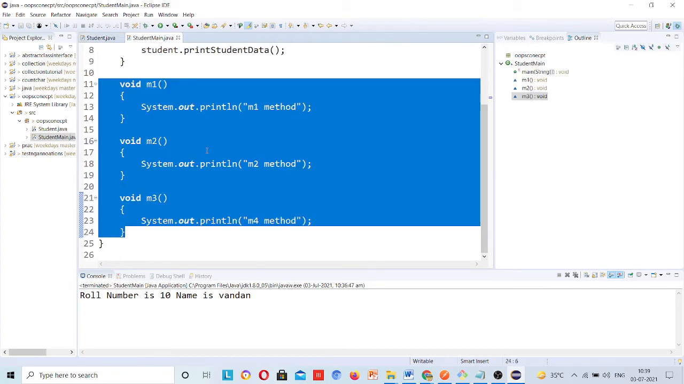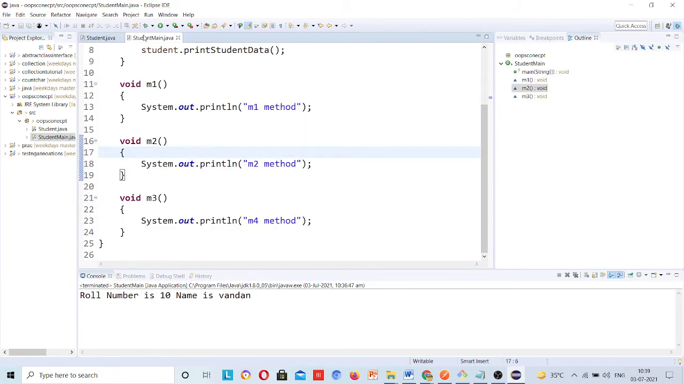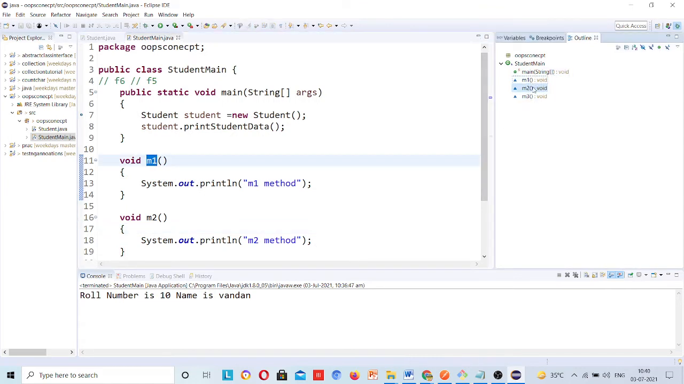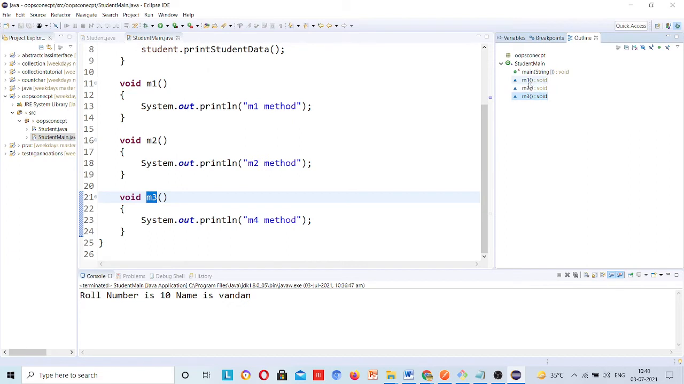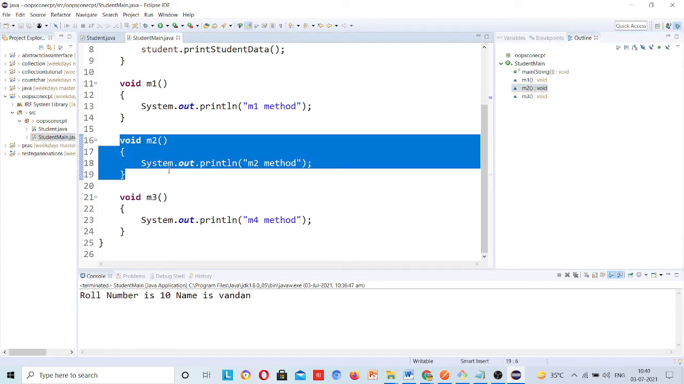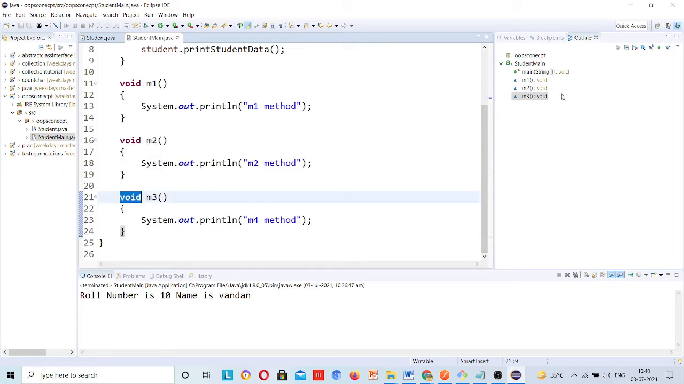Now you are present in which class? Student main. Okay, now all the methods which are present in the student main class you can see here: main method, m1 method, m2 method, m3 method. Whenever I am clicking, suppose I am clicking on m2 method, it will jump me directly into the m2 method. But the thing is that currently you are saying, okay, I can directly jump here. What is the need of the outline?